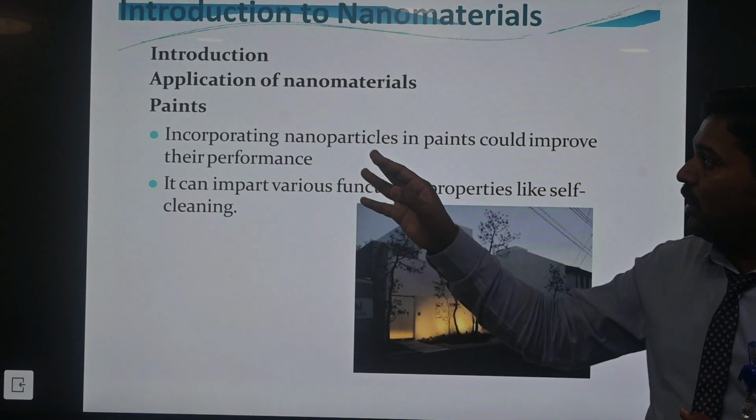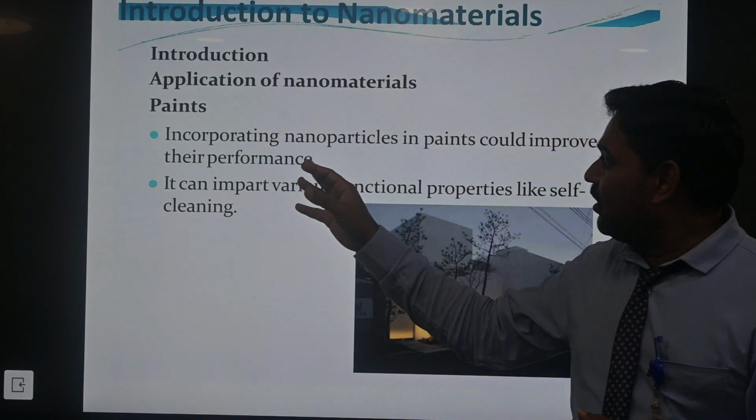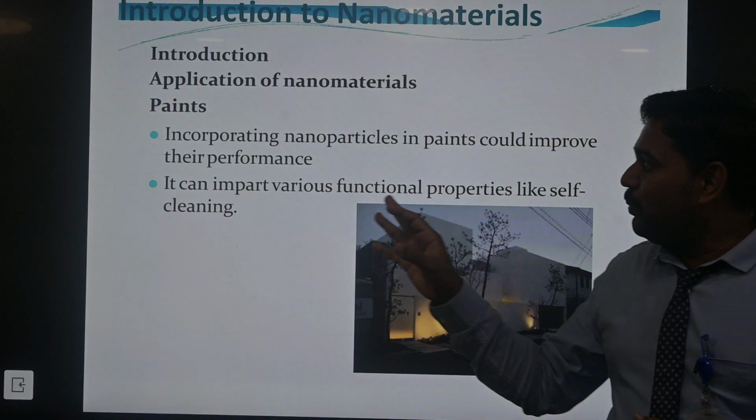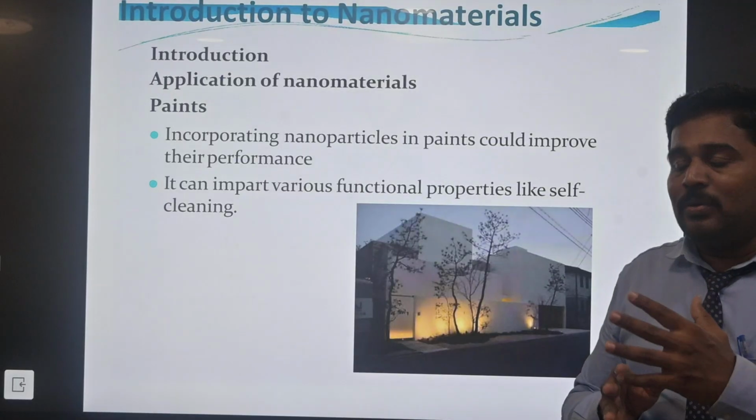So first of all, I will talk about paints. The paints means incorporating nanoparticles in paints could improve the performance. Already you know the paints.